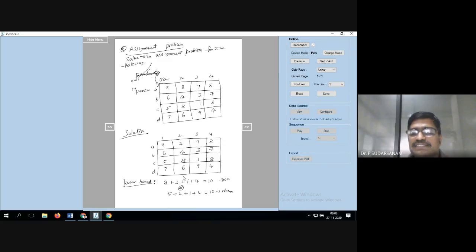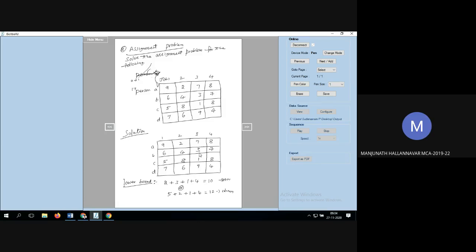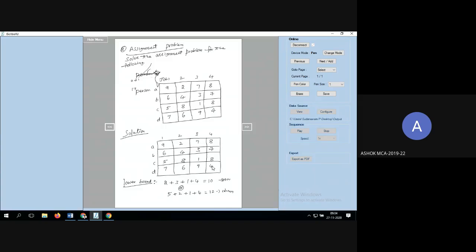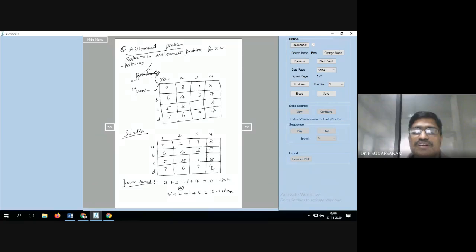If you are not considering this column, what is the minimum value in the next row, next column? Manjunath, this column 2 you have taken, you leave it. This column you have taken 3, you leave it, this also. Now this also you leave, this also you leave. Which is the minimum in the remaining third row? 1, 5. 5. Here, fourth row, 4. 4. So you take this so that we can eliminate one more step.